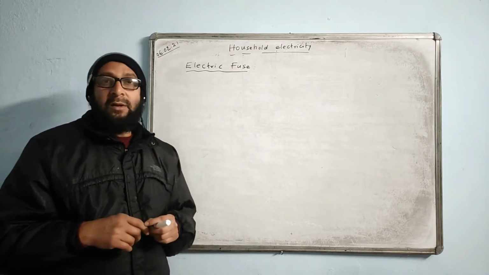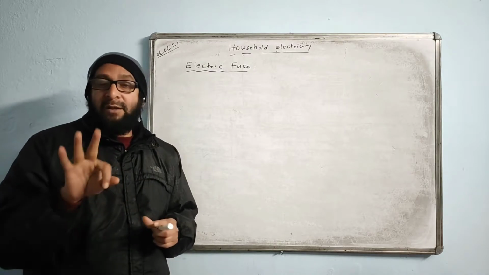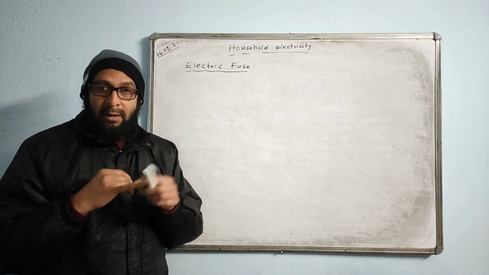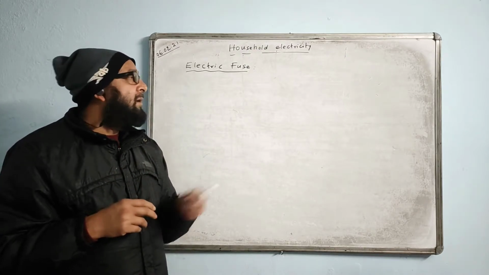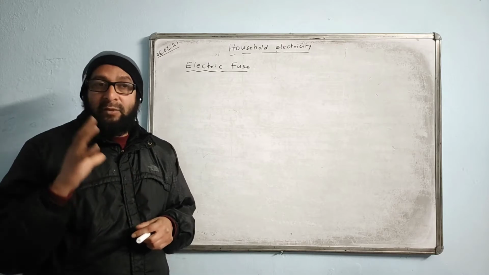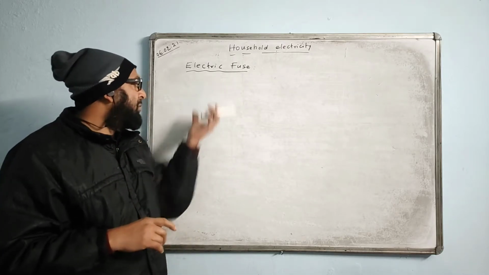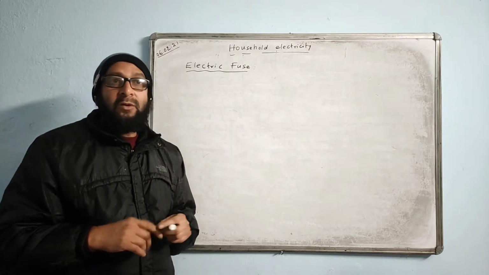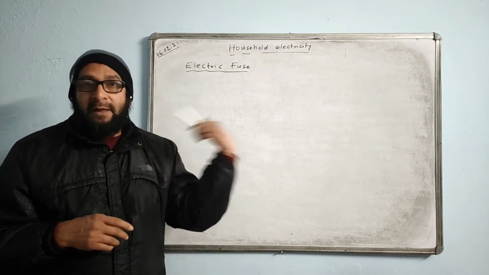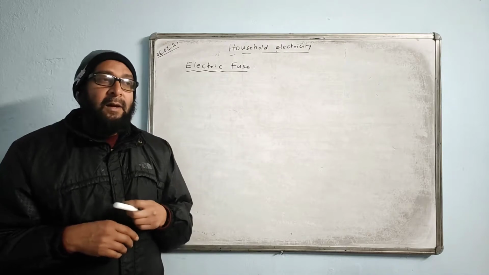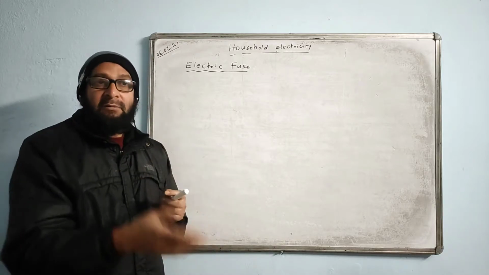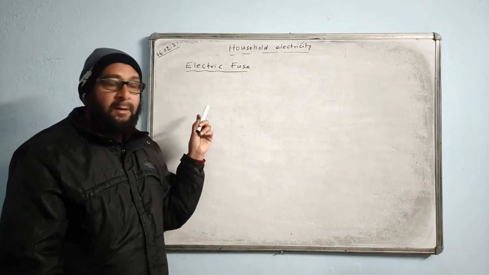Now, an electric fuse is always connected with the live wire. We have three kinds of wire in the electric circuit: live wire, neutral wire and the earth wire. The electric fuse, even the switches, are all connected to the live wire in series. We have to put the fuse wire in series with the live wire, because through the live wire the current enters the circuit. Through the neutral wire it returns back to the source from where it is coming. And through the earth wire it goes to the earth. That is another safety precaution taken. I'll talk about that later.